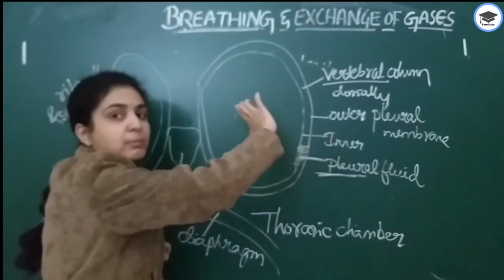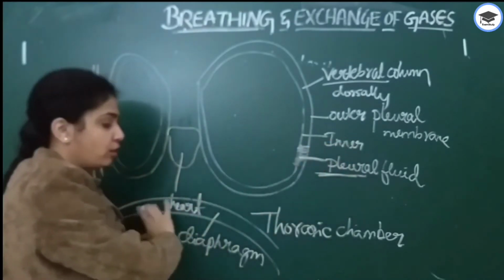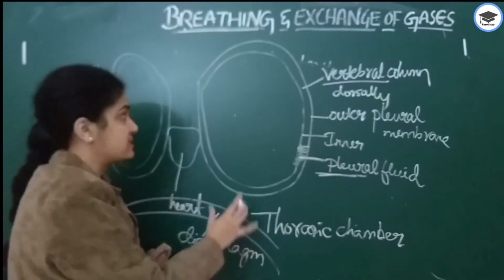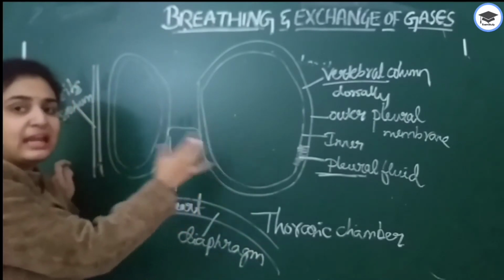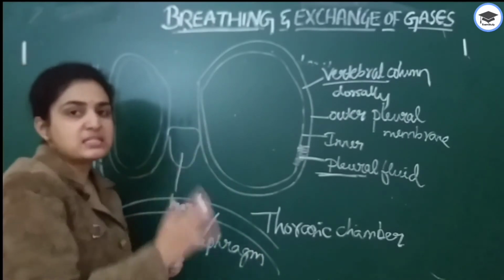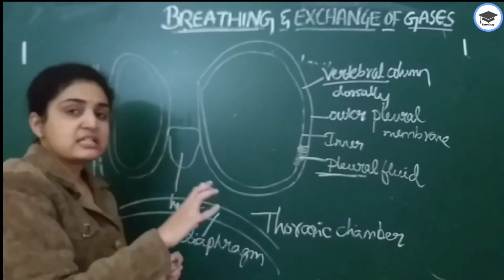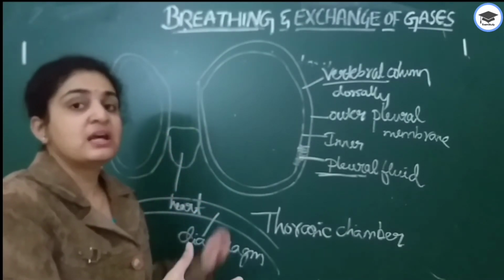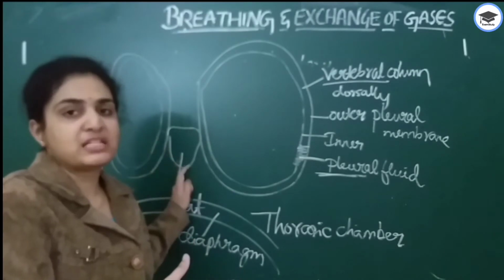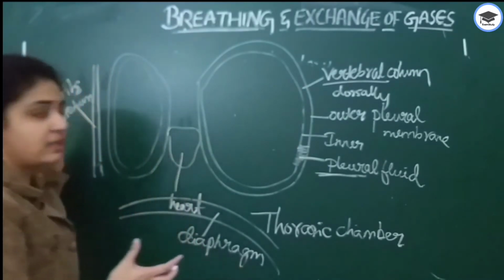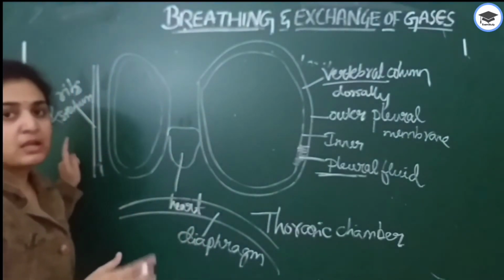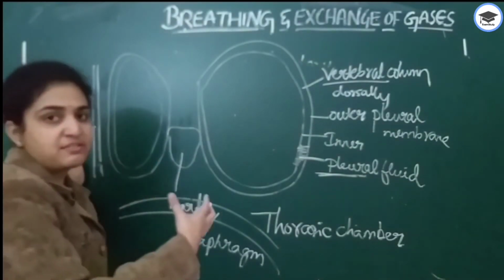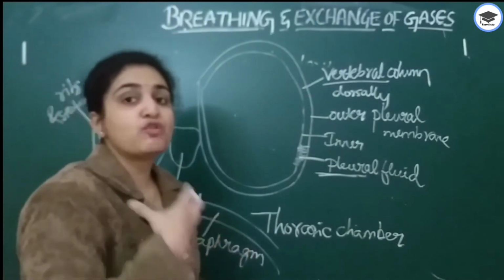Dorsally it is bounded by the vertebral column. On the lower side of the lung, there is the diaphragm. On the lateral side, there are ribs and sternum. External intercostal muscles as well as internal intercostal muscles, which are the muscles of respiration, are situated near the ribs and sternum. So this is about the anatomy of the lung. Next we will deal with the mechanisms of breathing.